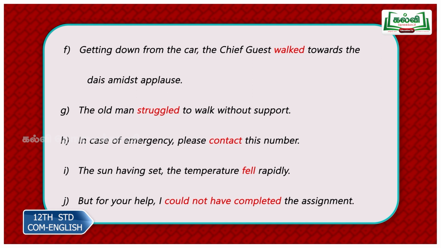The sun having set, the temperature fell rapidly. So having set, that comes under the participial form. Temperature fell. Fell is your only finite verb. But for your help, I could not have completed the assignment. So could not have completed, that is your finite verb.